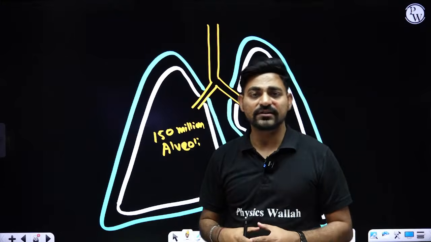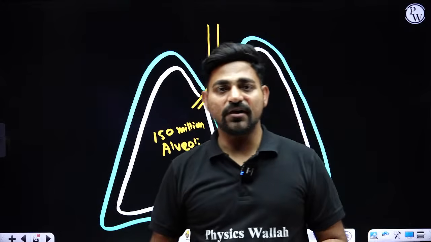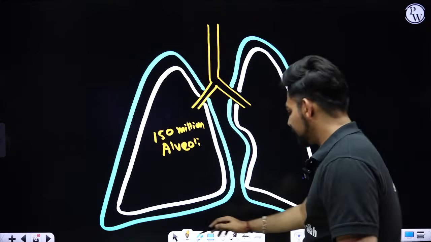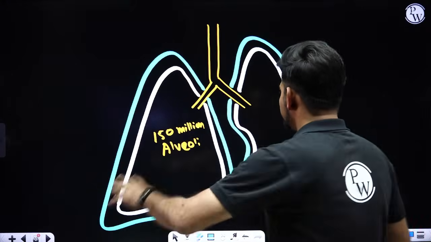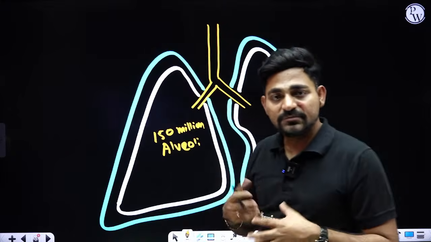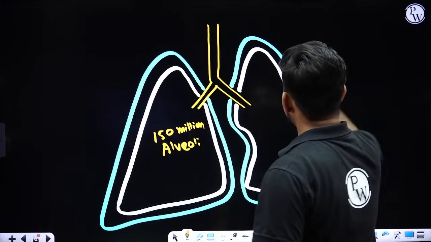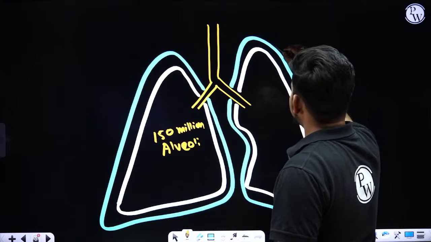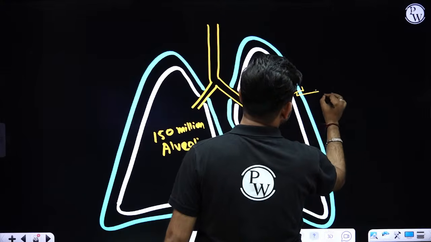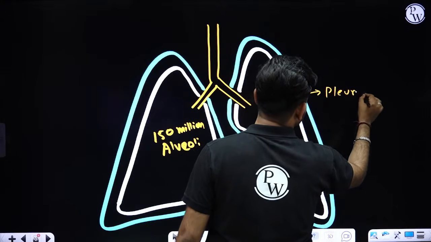So both lungs have about 300 million tiny alveolar sacs. And because of the delicate nature of the lungs, you need to wrap the lungs with something like a shock absorber, and that covering is called pleura.